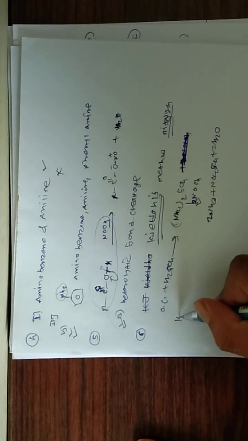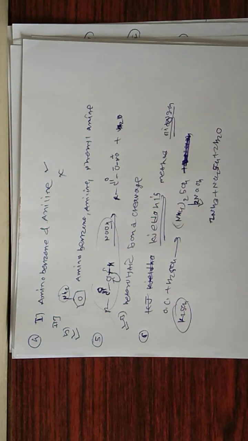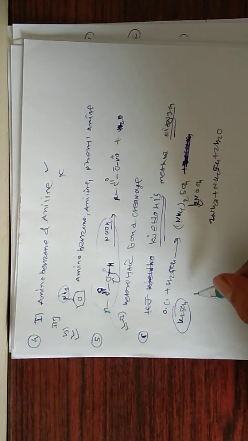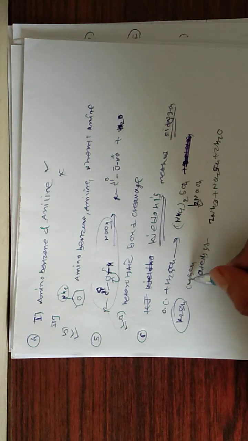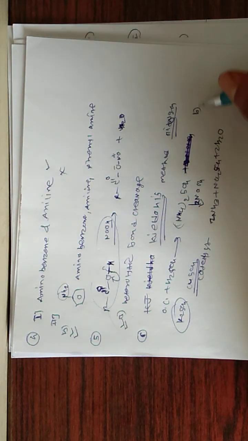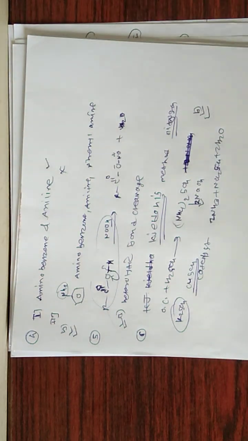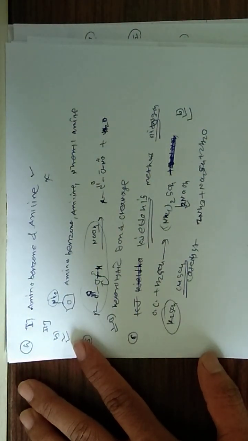Here, potassium sulfate is used to raise the boiling point of sulfuric acid, and copper sulfate is used as a catalyst in that reaction. Copper sulfate is used as a catalyst. Here 4 options were given: reducing agent, catalytic agent, hydrolytic agent, and oxidizing agent. The question is, in Kjeldahl's method for estimation of nitrogen, copper sulfate is used as which agent? Catalytic agent. So B option is correct for that question. Copper sulfate is used as a catalyst.